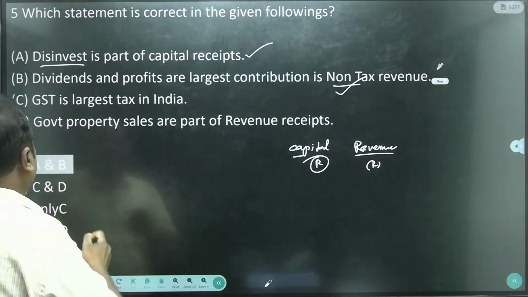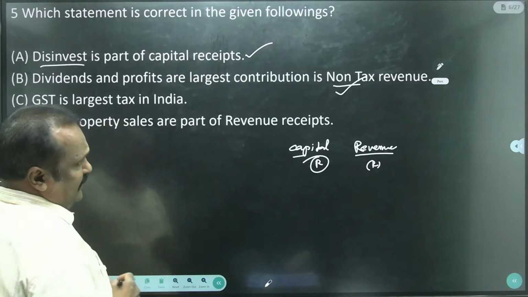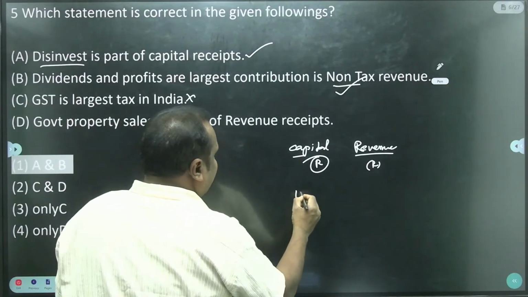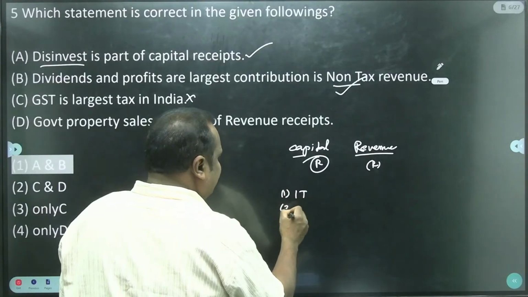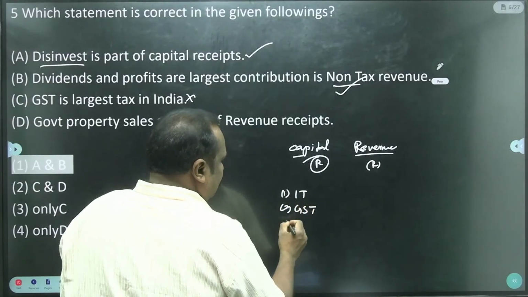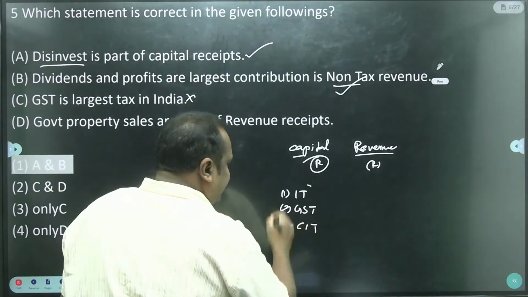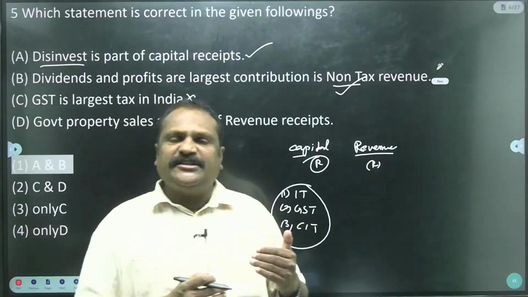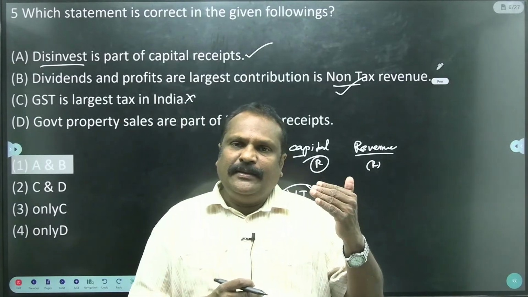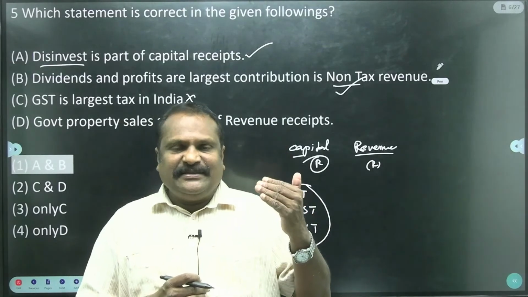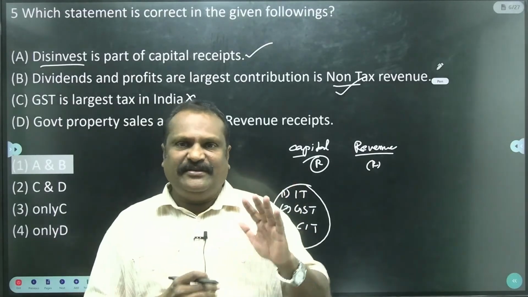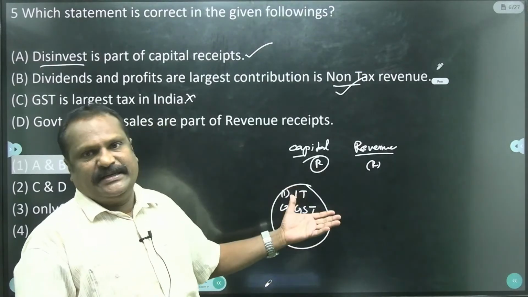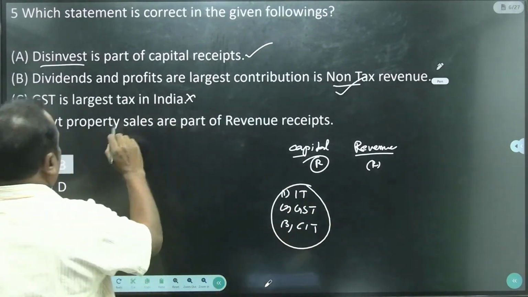Then, GST is the largest tax in India. No, this statement is wrong, because the first one is income tax, the second one is GST, and the third one is corporation tax. This is the descending order. Whereas at the state level, the largest is sales tax, then state excise duty, stamps and registration, and motor vehicle tax. This is a fixed order at the state level, and the other is a fixed order at the national level. Okay, so this is a wrong statement.